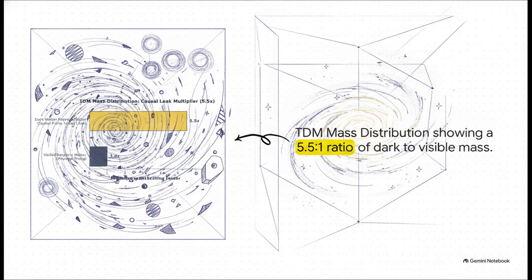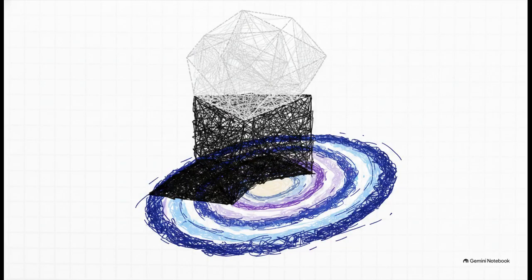of 5.5:1. To put that in simpler terms, the mass energy hanging out within that 135-degree causal prong doesn't interact with light at all, which makes it totally invisible to us. But, and this is the kicker, its mass tensor still exerts long-range gravity. So the implication here is that the missing galactic mass that's confounding astrophysicists right now, it's really just the gravitational shadow of higher dimensions. And those higher dimensions are actively anchoring the geometric stability of our entire observable universe.